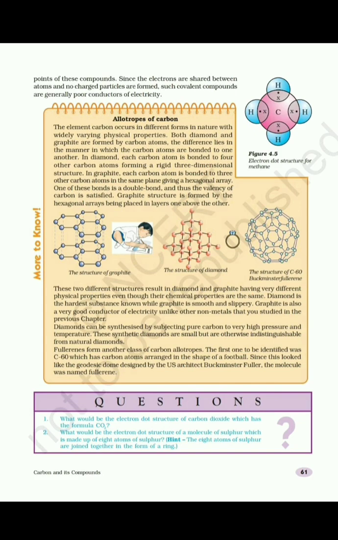We'll discuss diamond. See, diamond has a rigid 3-dimensional structure. It is the hardest natural substance. In diamond, one carbon atom is bonded to 4 other carbon atoms, forming a rigid 3-dimensional tetrahedral structure. Here we can see the structure of diamond, in which one carbon atom is attached to 4 different carbon atoms and forms a tetrahedral structure.